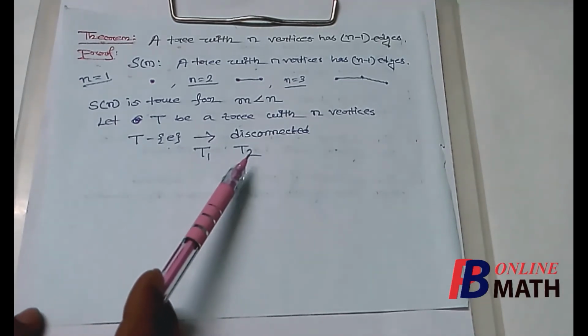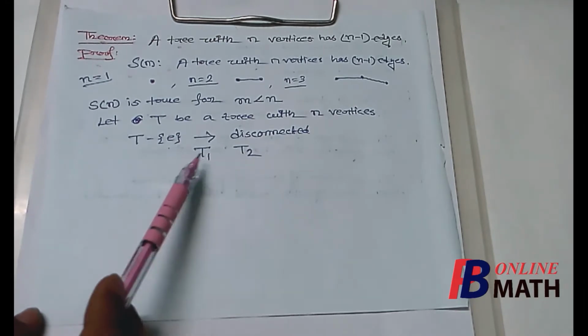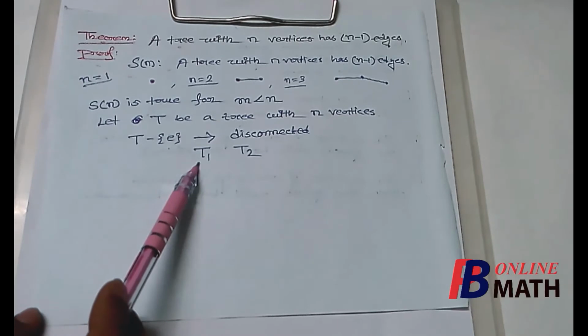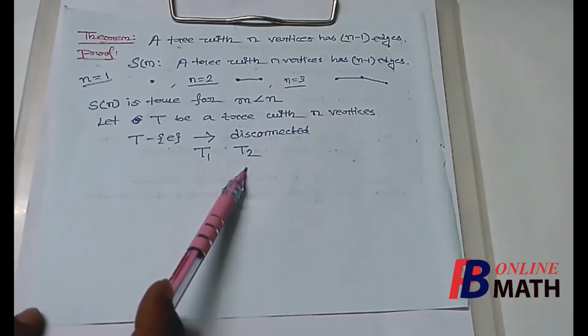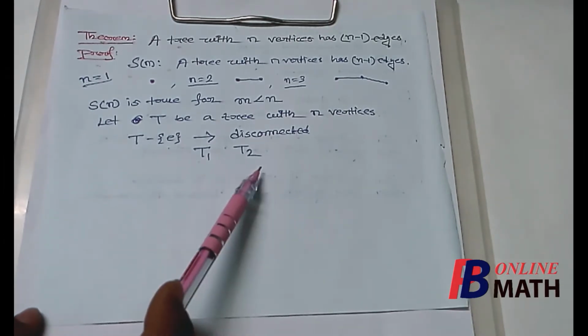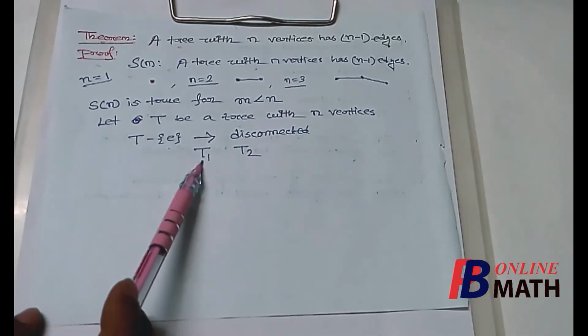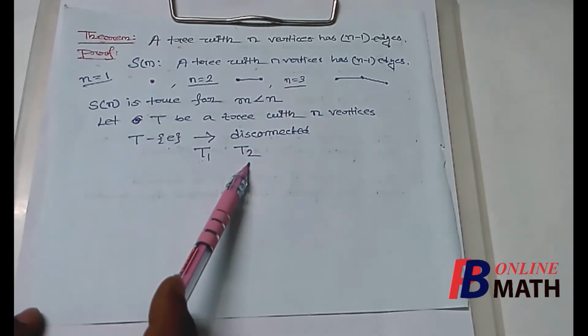Similarly, T2 must contain no circuit. So T1 is a connected graph which contains no circuit, and T2 is a connected graph which contains no circuit. So T1 itself is a tree and T2 itself is a tree.